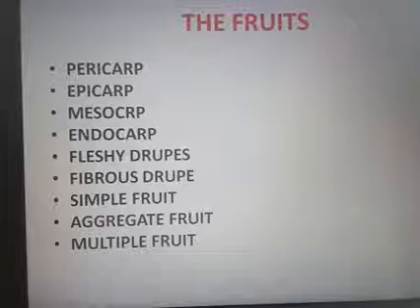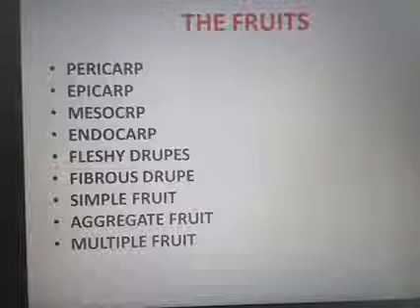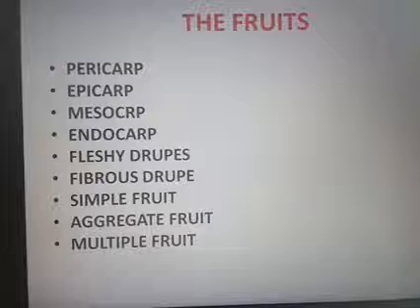Aggregate fruits are developed from an apocarpous pistil. Then the multiple fruits are formed from the inflorescence. So these are the different terms related to fruits.